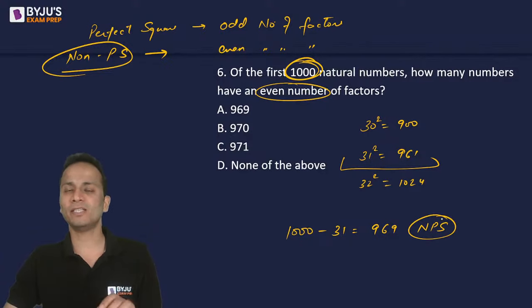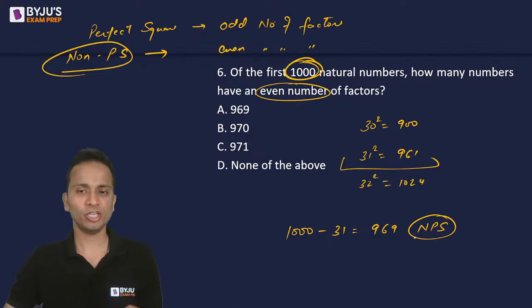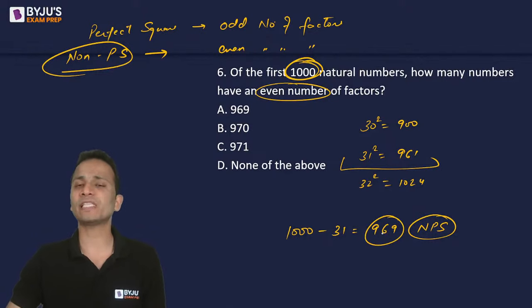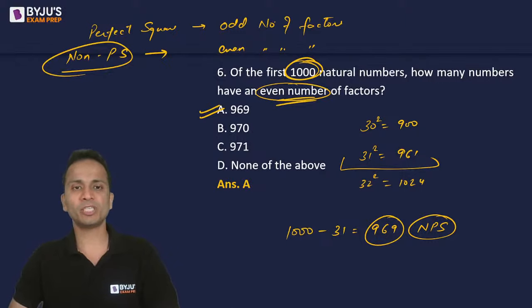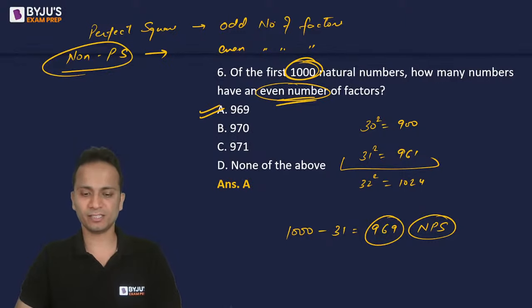And hence this will be the answer. So there will be 969 natural numbers out of the first 1000 numbers which have an even number of factors. So the correct answer should be option A. Yes, it is the correct answer.